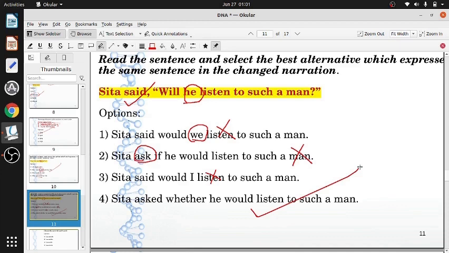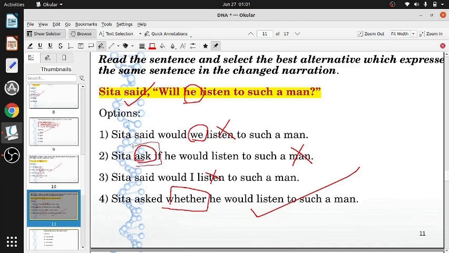You can't say yes or no. Only questions like will he listen to such a man, will he come, will it rain tomorrow, which can be answered yes or no, will have this word whether, or if.